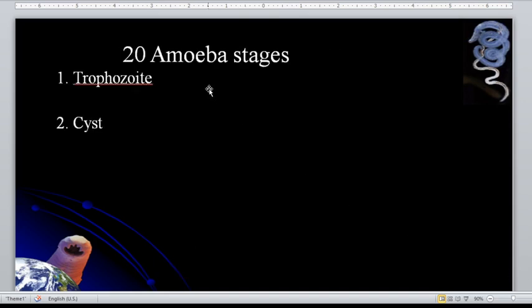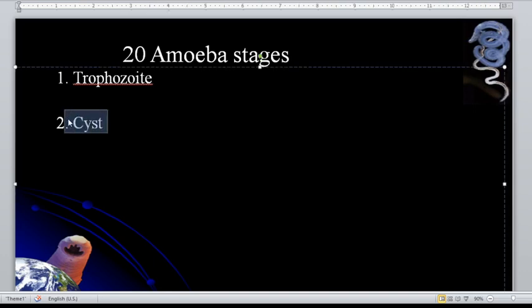So, amoeba stages, again, the trophozoite and the cyst. What is the infective stage for Entamoeba histolytica? The cyst stage. How about the infective stage for Acanthamoeba? The trophozoite stage. Feeding stage, that is the trophozoite. Non-motile, cyst. Motile, trophozoite.